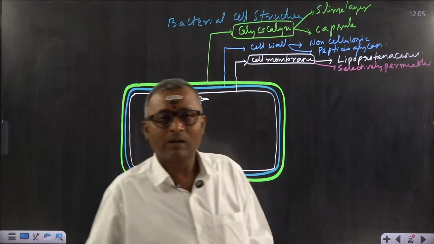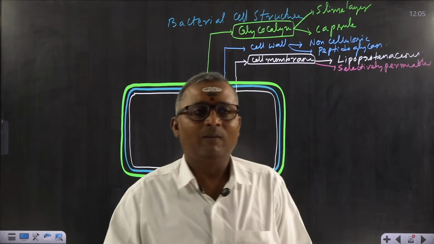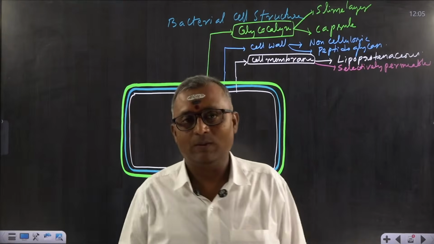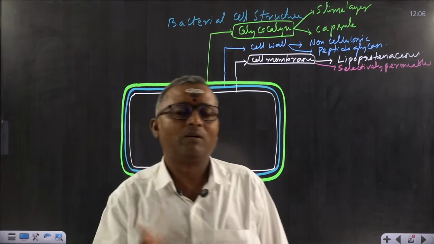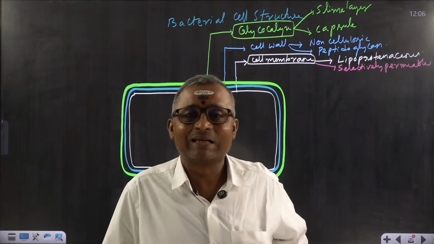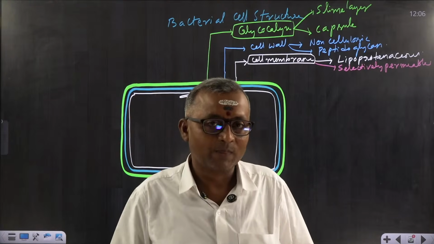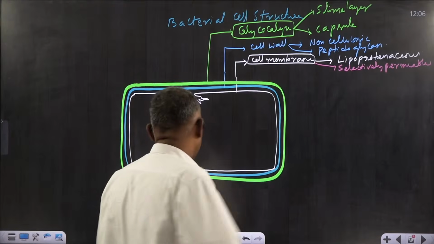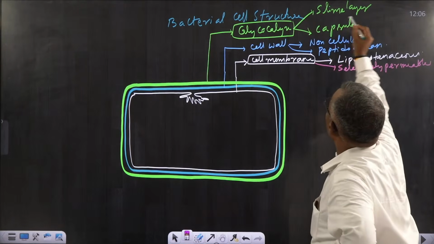Capsule, if it is present in the form of a tough or rigid layer, then it is called capsule. What is this glycocalyx? Glycocalyx is also a part of the envelope. It is composed of polysaccharides and proteins. With what is it made? Polysaccharides and proteins.